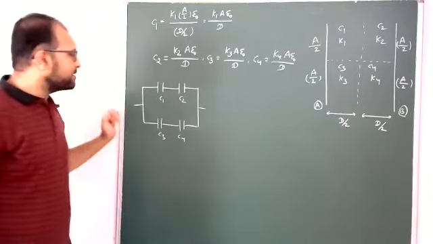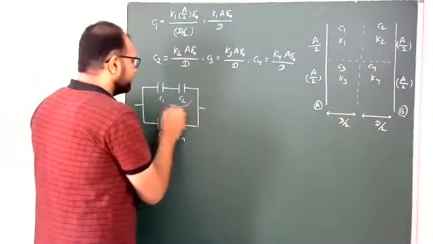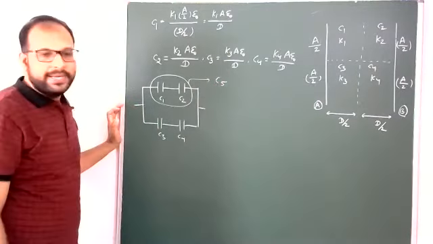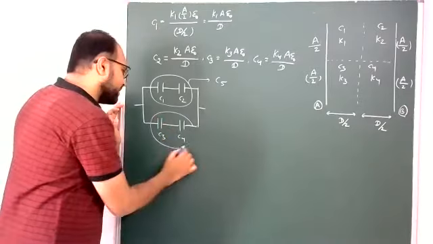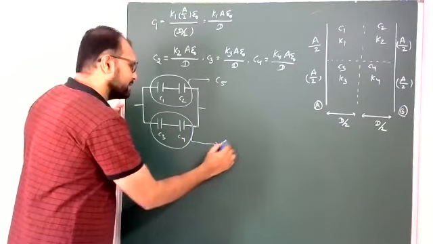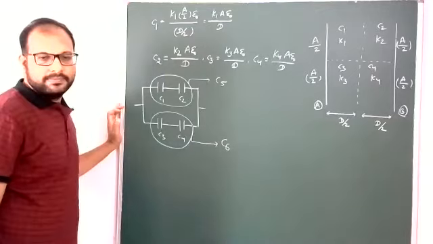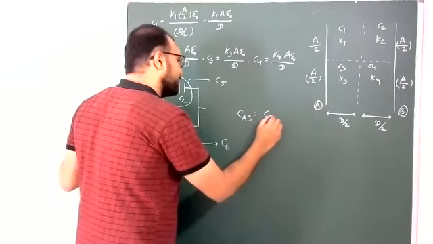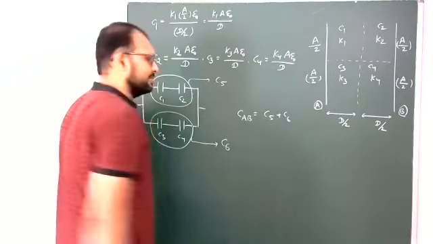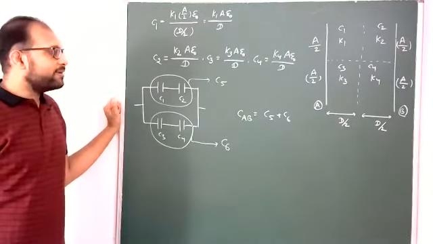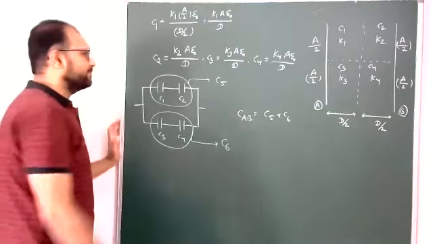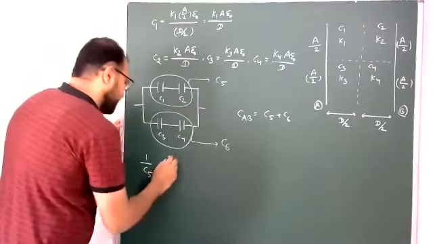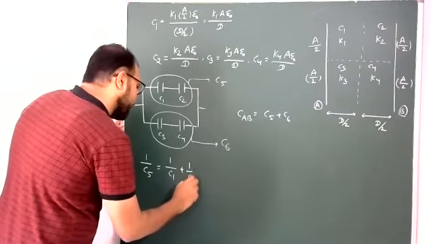So suppose the C1, C2 effective capacitance is C5, and the C3, C4 effective capacitance is C6. Then the final CAB is nothing but C5 plus C6. But how to find C5 and C6? Just wait. 1 by C5 equals 1 by C1 plus 1 by C2.